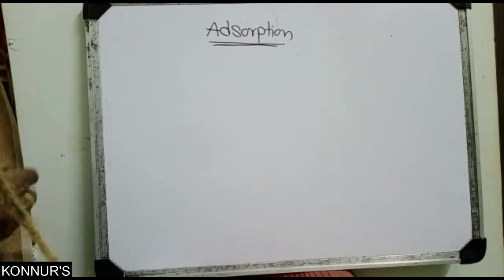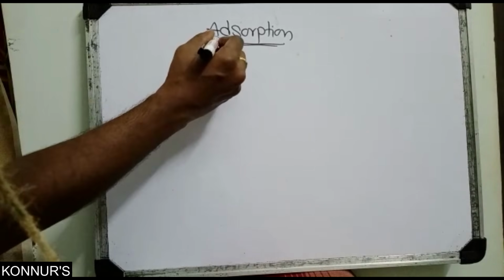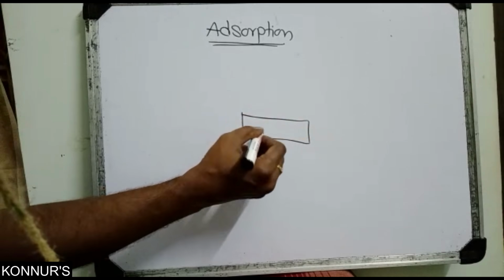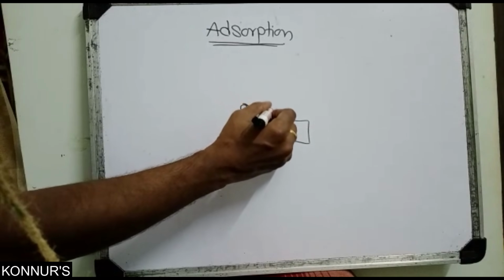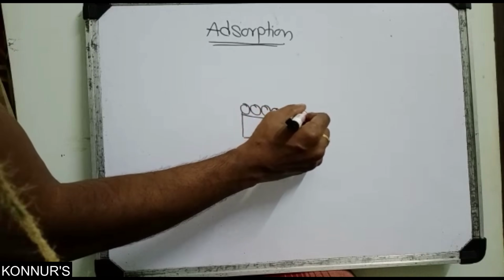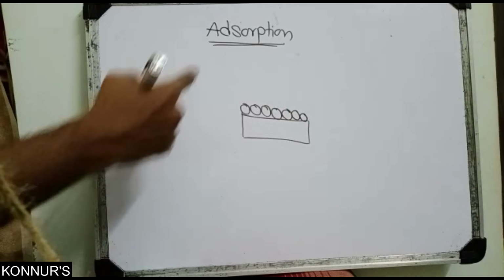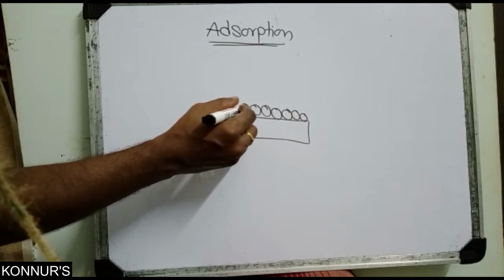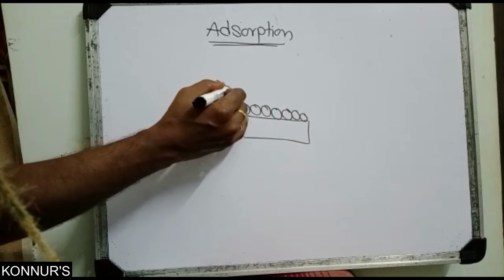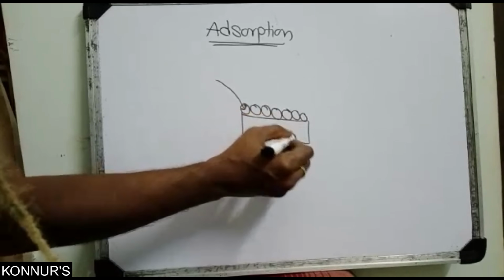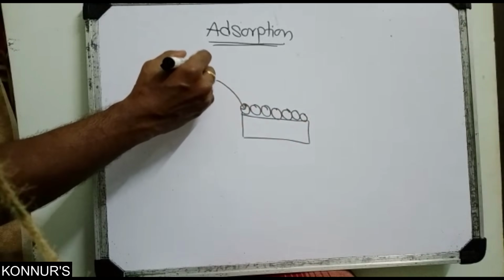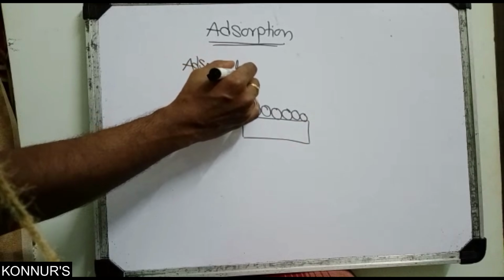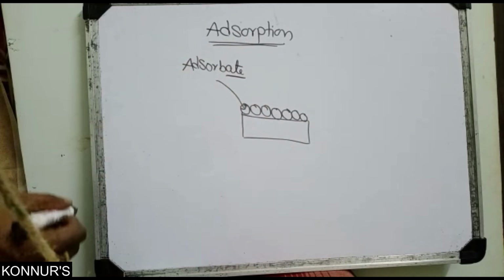Adsorption, as already discussed, means one material's surface is attracted with another material, only on the surface. The material which is adsorbed on the surface of another material is called the adsorbate.